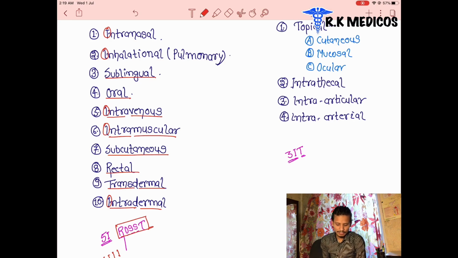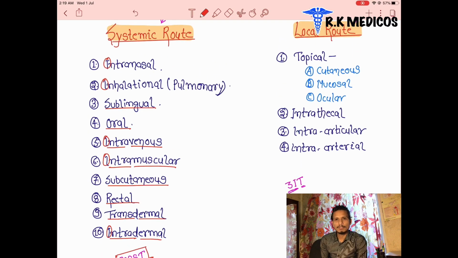There is intranasal, inhalational, intradermal, intramuscular, intravenous. R stands for rectal, O stands for oral, S stands for subcutaneous and sublingual, and then intradermal and transdermal. These are the terms we see here. So this trick is for you to memorize if you want, otherwise you can leave it.